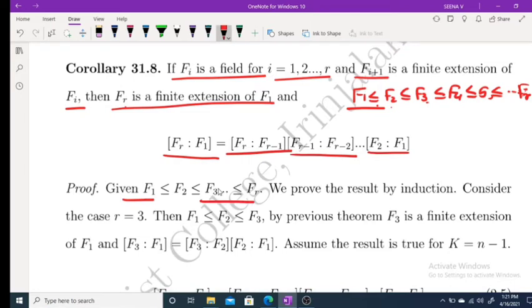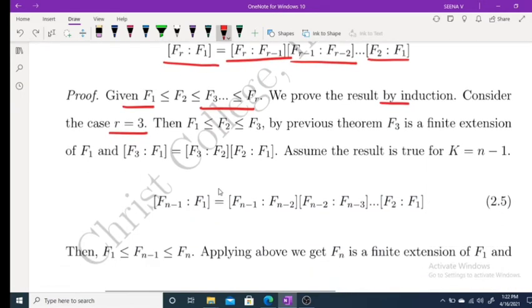So, we prove this by induction. Consider the case r equal to 3. By the previous theorem, F3 is an extension of F1. Therefore, the degree of F3 over F1 is equal to F3 over F2 times F2 over F1. Assume the result is true for some small letter k, k equal to n minus 1. Therefore, the degree of Fn minus 1 over F1 is equal to this one.